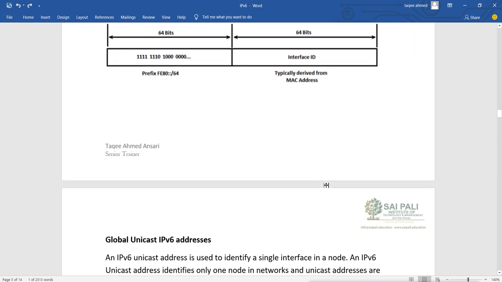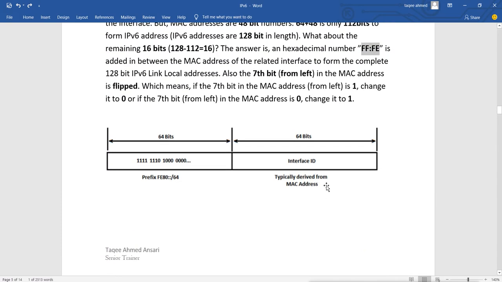Now that will not happen in Windows machines. Windows uses a different formula to generate the host part of the link local address. It uses the MAC address, but it uses a different formula. But the rest of the devices, all other devices, whether from any company, will use the same method. It uses the MAC address with an added 16-bit and flipped 7th bit. I will show you the example in Packet Tracer.